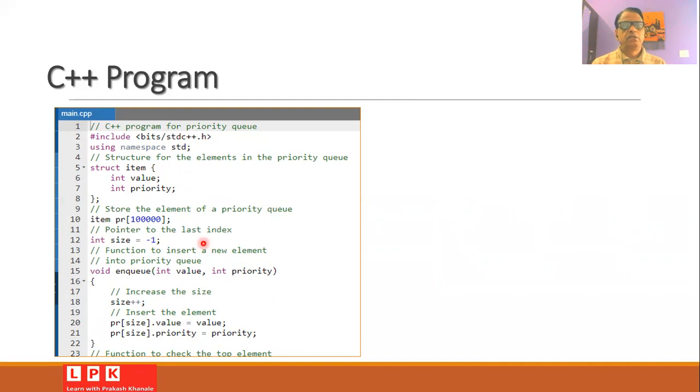Initially, we will set the pointer to the last index, and then we will write the function to insert the new element into the priority queue, and this function is the enqueue. So as a parameter, we will read the value along with its priority value. Now we will increase the size, and then we will insert the element in the array.